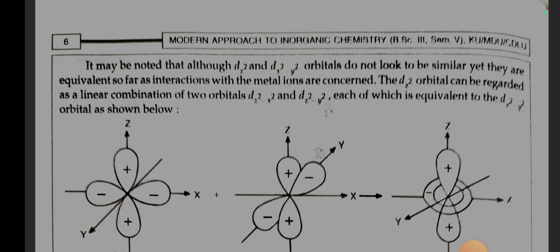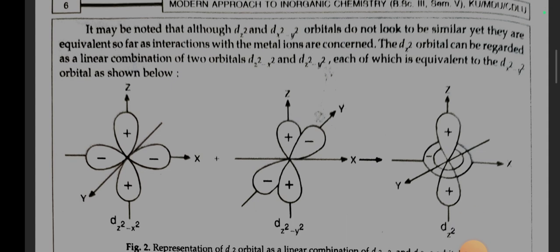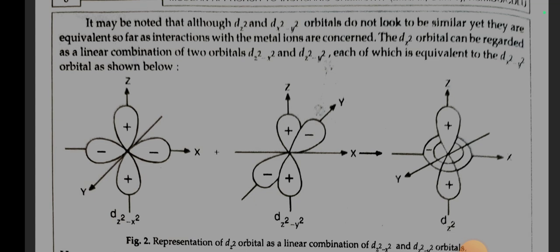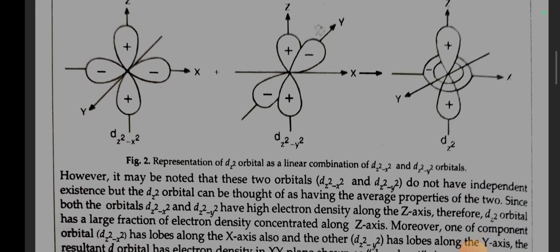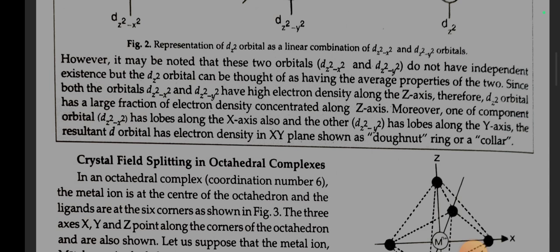The dz² orbital can be regarded as a linear combination of 2 orbitals, dz² minus x² and dz² minus y², each of which is equivalent to the dx² minus y² orbital as shown below. However, it may be noted that these 2 orbitals do not have independent existence, but the dz² orbital can be thought of as having the average properties of the two.